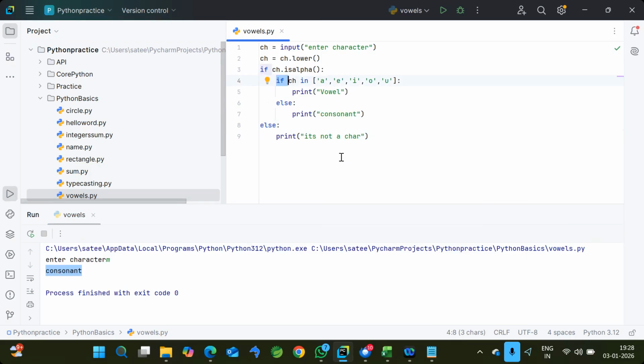So here, only if the first condition is satisfied will it go for the inside condition. If the first condition itself fails, it will directly go to the else block. Likewise, the nested block will be executed. So any doubt in this program? If not, I will go for another program.